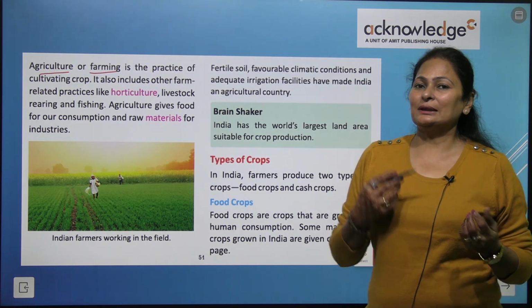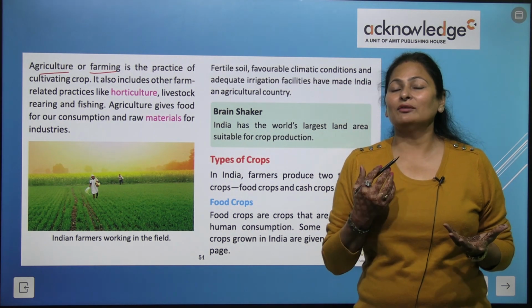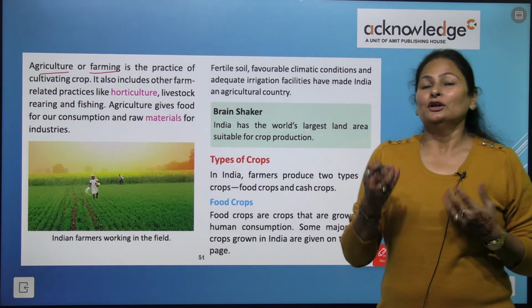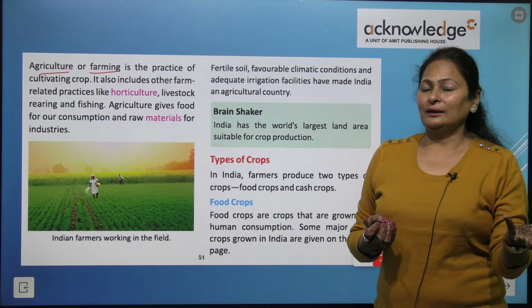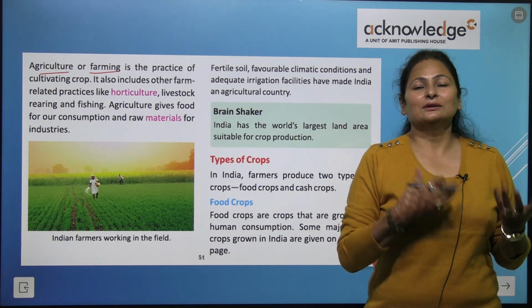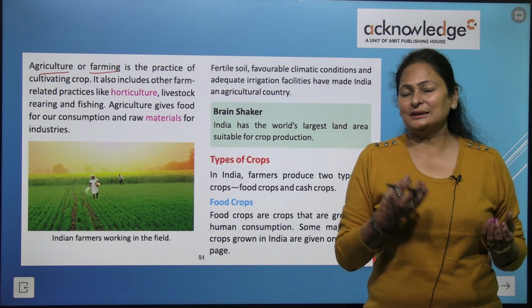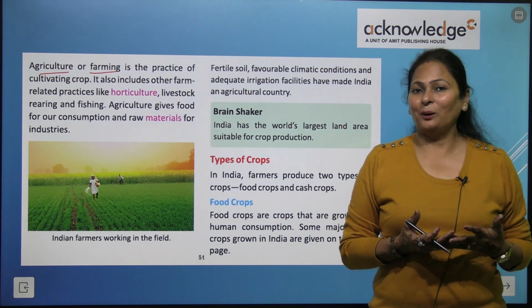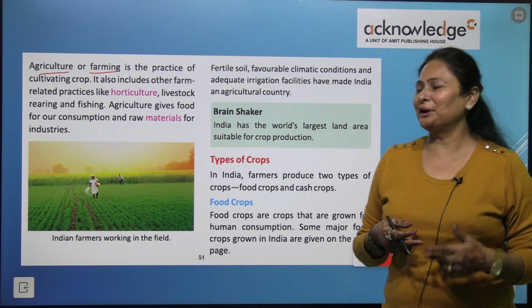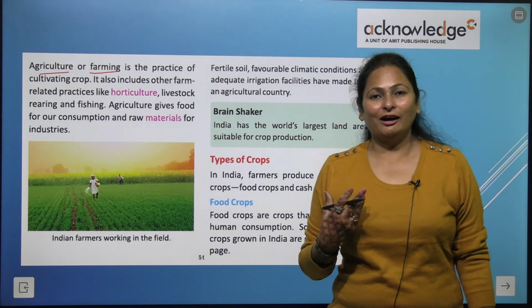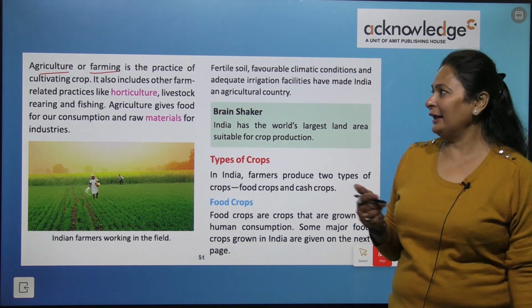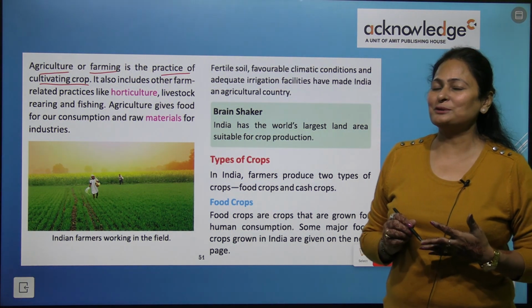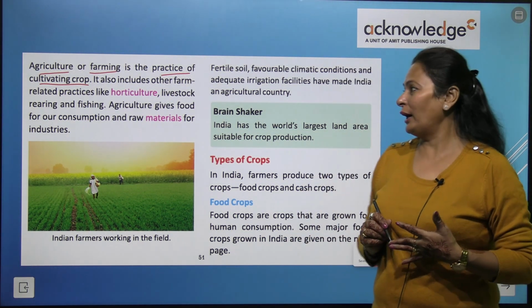So we need to cultivate and grow them so that our food requirements can be fulfilled. We should plant more and more trees to obtain food from them. Plants are called universal producers and we are consumers. So we need the practice of cultivating crops to fulfill our food requirements.